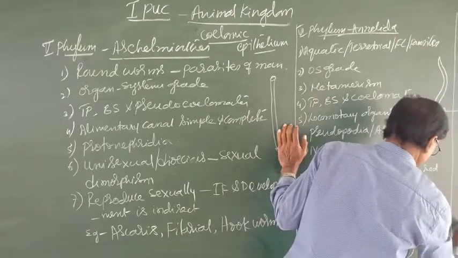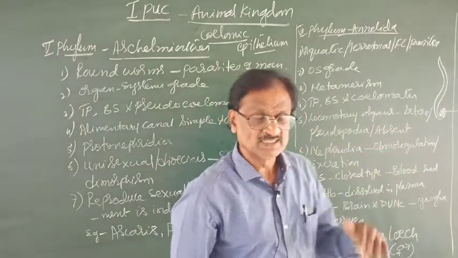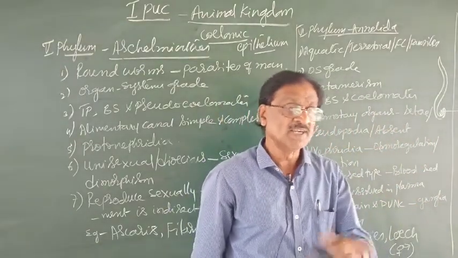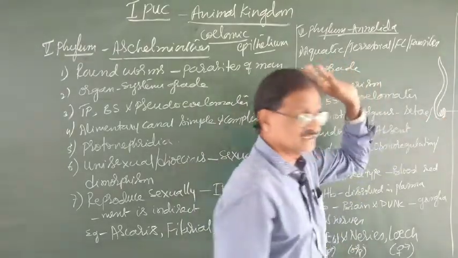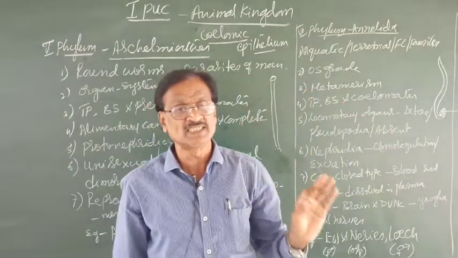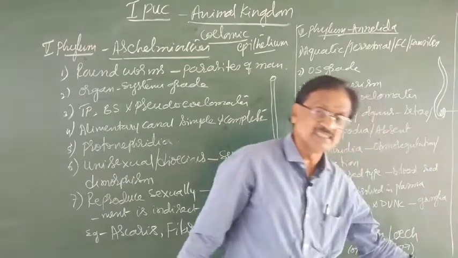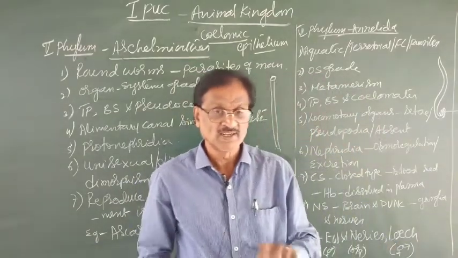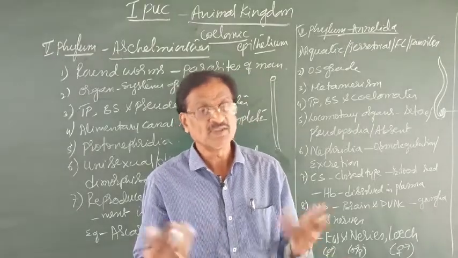And then the posterior end is straight, not bent. By observing this hook-like structure at a posterior end, we can easily identify this is male. If at all the body is quite longer and straight, then it is called as the female.